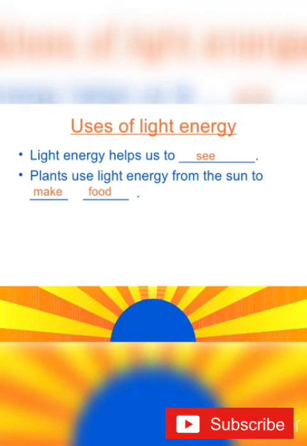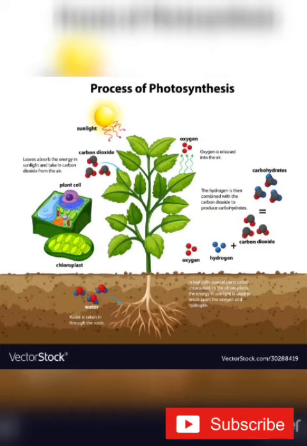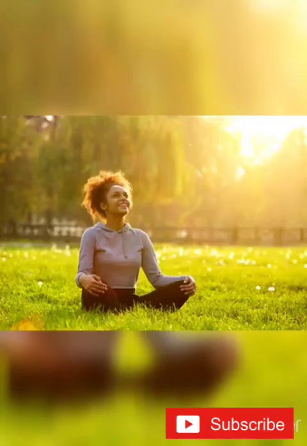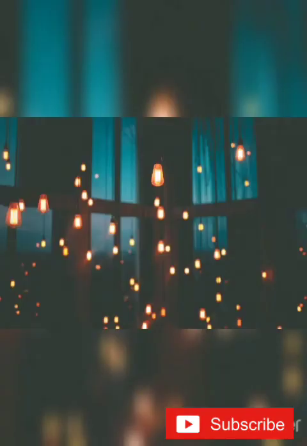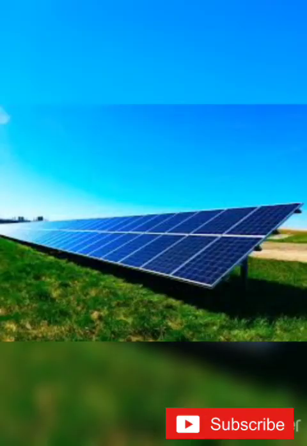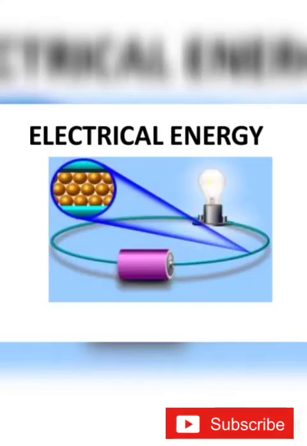Photosynthesis reactions. Already you learned in the previous year. Correct, children? So plants use light energy to synthesize their food. Then with the help of light energy, our skin is able to synthesize, synthesize means prepare, correct? Prepare vitamin D. Then we are able to see objects with the help of light energy. Then last one, electricity can be produced with the help of light energy. Understand, children? Then fifth one, electrical energy.